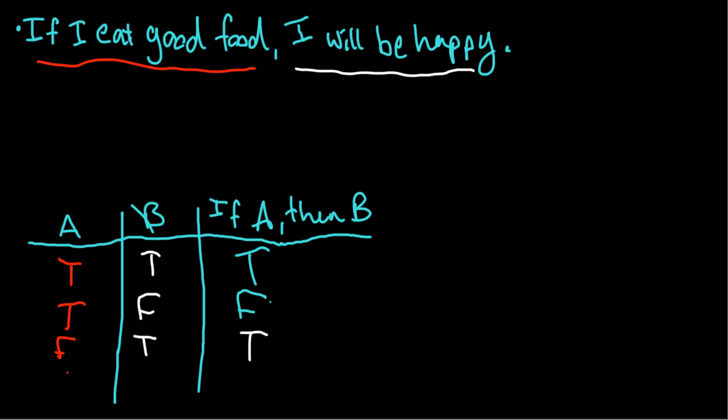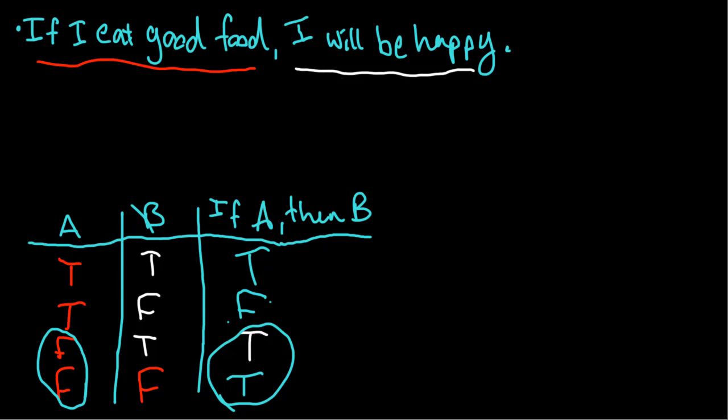And what about this? If I eat good food is false, and B, I will be happy, is false. Then what do we have here? I didn't eat good food and I'm not happy. Well, I can't go claiming that if I eat good food, then I will be happy is false. There's no evidence for that. I never ate the good food, and I'm not happy, but that still is not enough to say that our if-then statement will be false. So we say that this is true. And in these scenarios where our A condition is false, we say our if A then B statement is vacuously true.